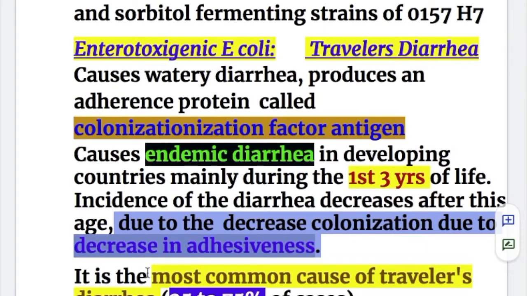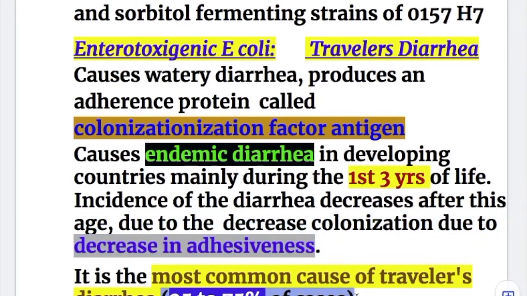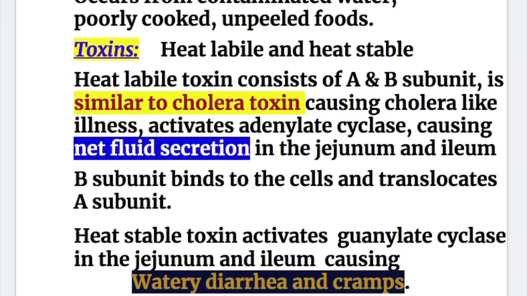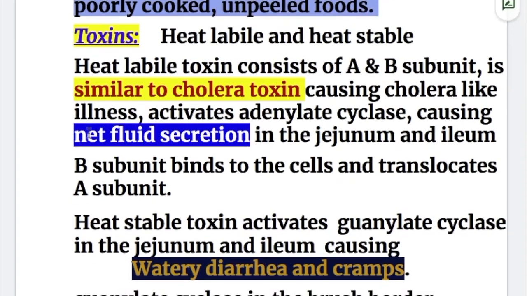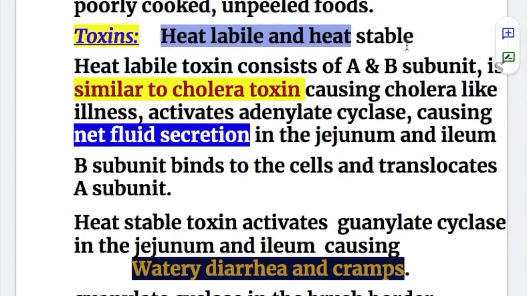It's the most common cause of traveler's diarrhea, 25 to 70% of cases. Enterotoxigenic E. coli infection occurs from contaminated water, poorly cooked food, or unpeeled fruits. The toxin of enterotoxigenic E. coli: 2 types of toxin, heat labile and heat stable toxin.